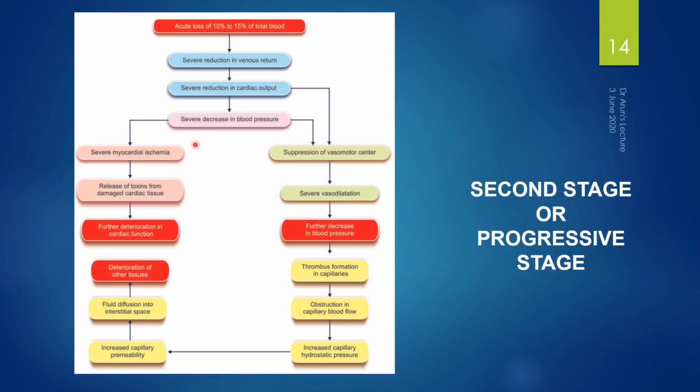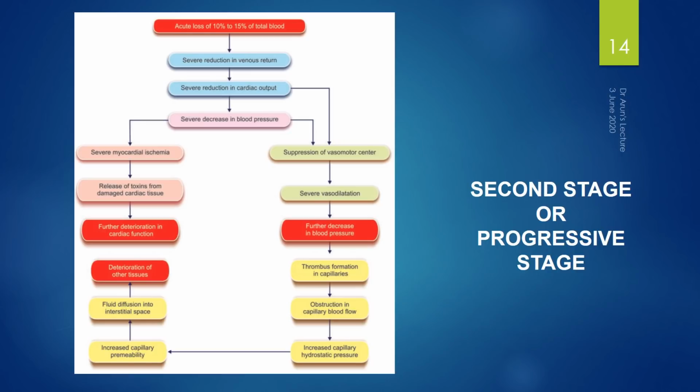Again, this cycle continues. And due to loss of blood flow, it causes suppression of the vasomotor center, a severe vasodilatation occurs, and a further decrease in blood pressure occurs. And due to low blood pressure, thrombus formation in small blood vessels like capillaries increases, and here the main function is to increase the capillary permeability, allowing the passage of fluids from blood vessels into interstitial spaces.